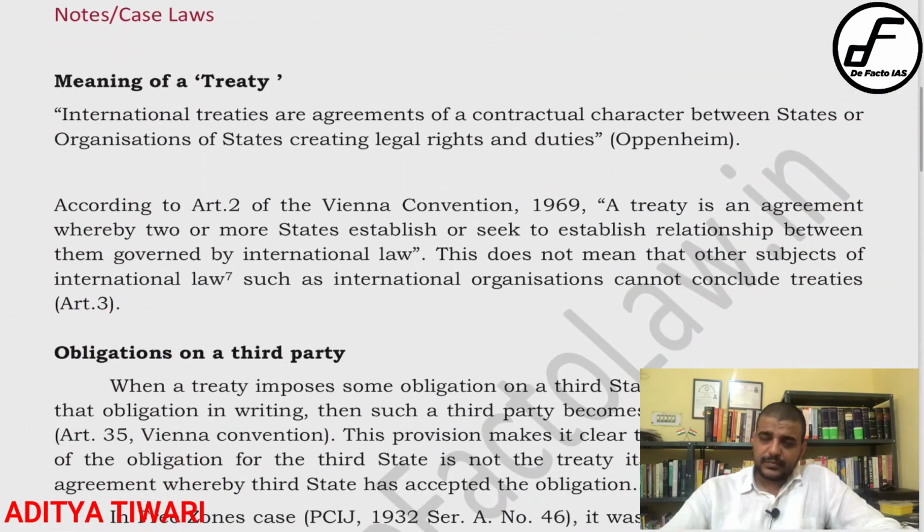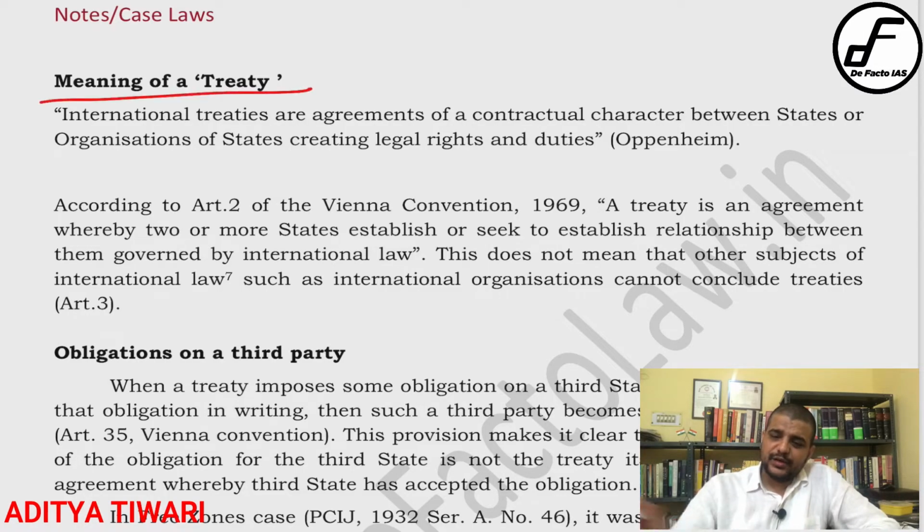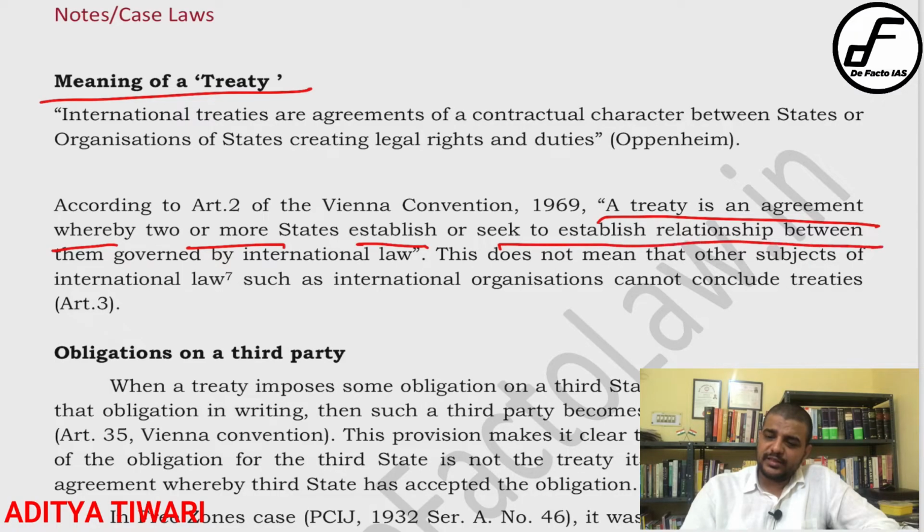Now, with respect to some of the important case laws, I have given you notes here. One is the meaning of treaty. If you look at Article 2 of the Vienna Convention, it actually defines a treaty. What does it say? A treaty is an agreement whereby two or more states establish or seek to establish a relationship between them governed by international law. This is a very interesting definition, in the sense that it talks about an agreement between two or more states.